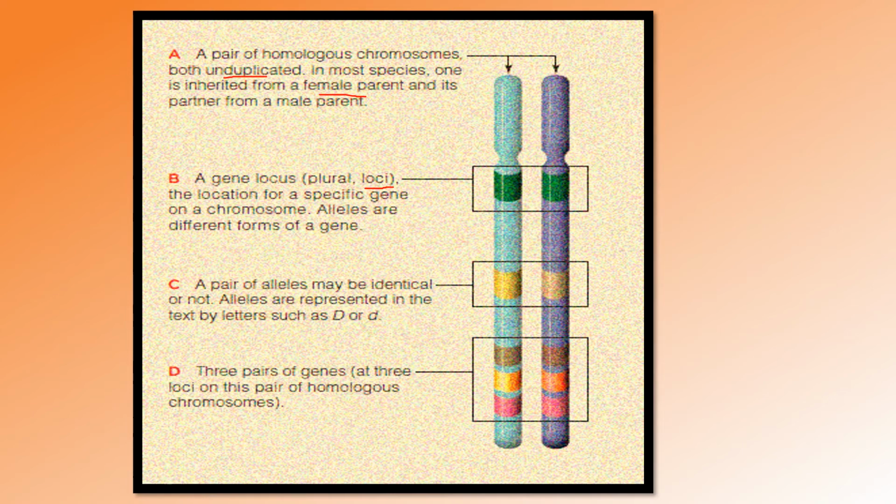For example, if this allele is homozygous in nature, it can be capital A and capital A, or small a and small a. That means this pair of alleles is identical. This is the homozygous condition, where both alleles are of the same type.